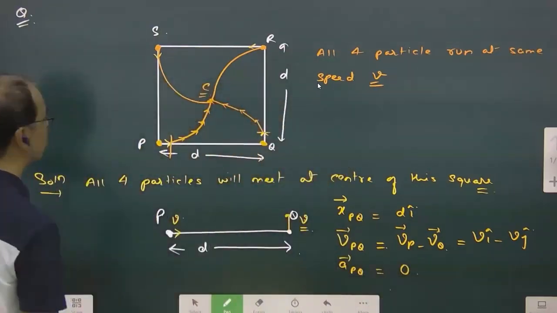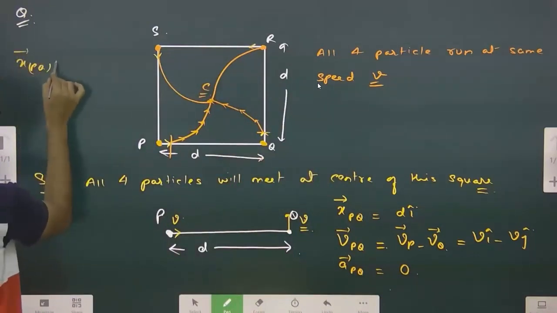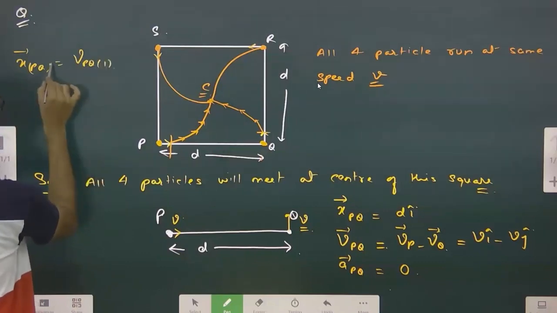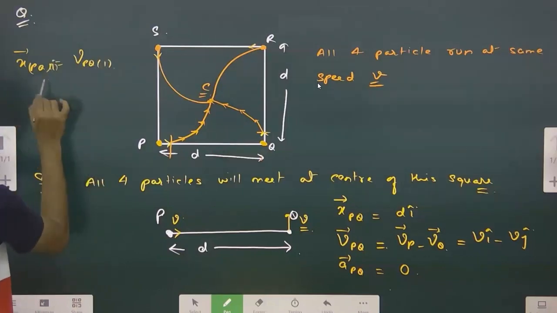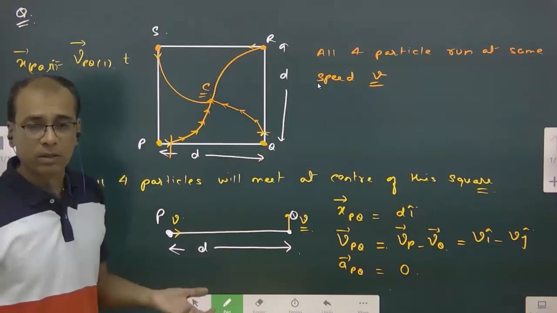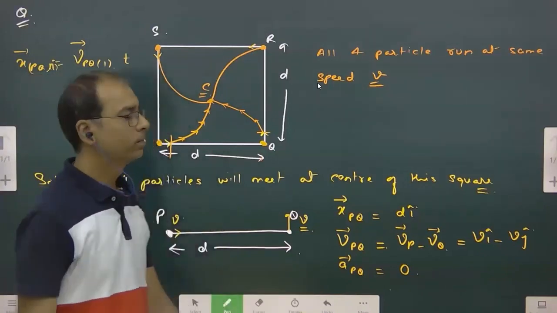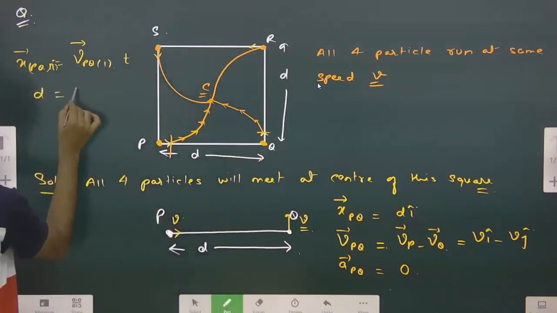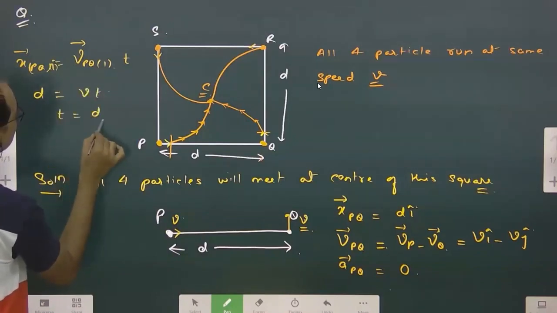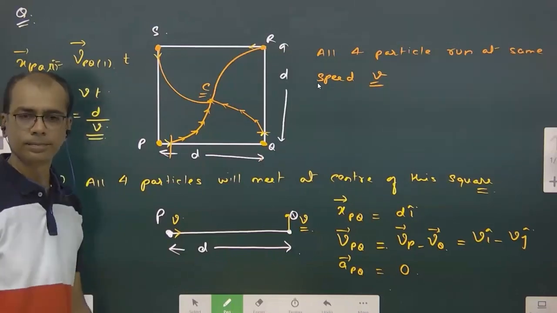XPQ equals velocity PQ along the x-axis into T. X equals ut plus half at squared, but a is 0, so X equals ut only. This is D, this is V, and this is T. So T equals D by V. That's all. Finished.